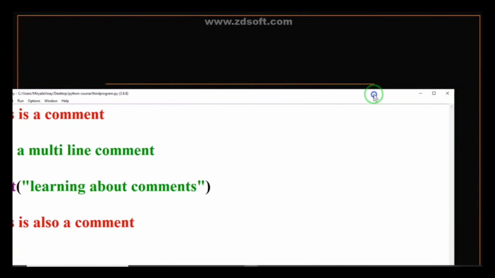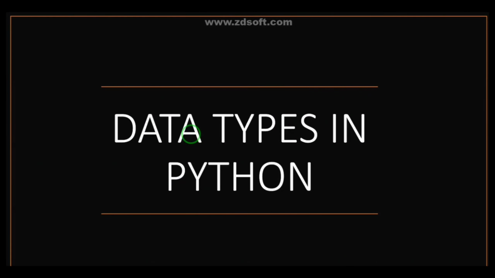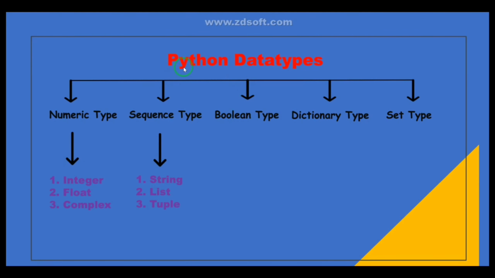Learning about comments. So guys, coming to the main part, that is data types in Python. So what is meant by data types in general? By seeing this word you can understand clearly one thing, that what type of data it is can be known easily by using data types. So what are they, how many are there, let us discuss now. In this slide you can see that there are Python data types and there are so many types. Let us discuss one by one. First is numeric type, then sequence type, boolean type, dictionary type and set type.